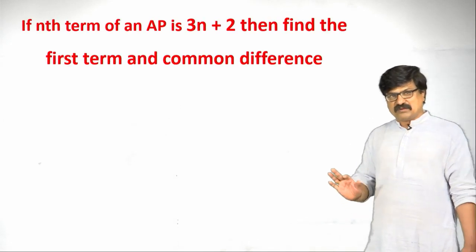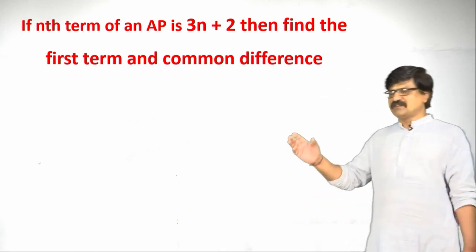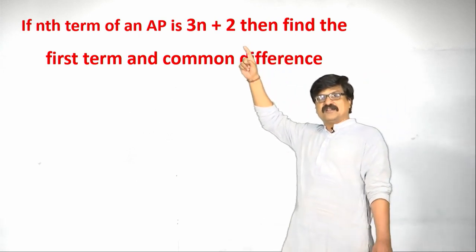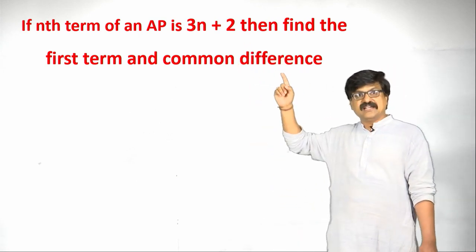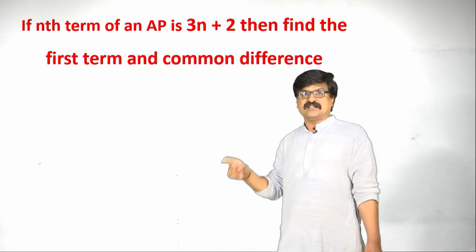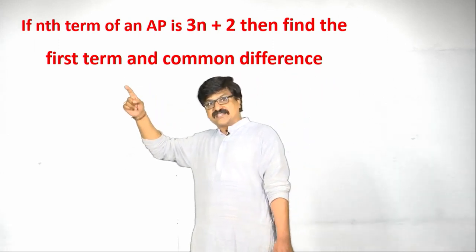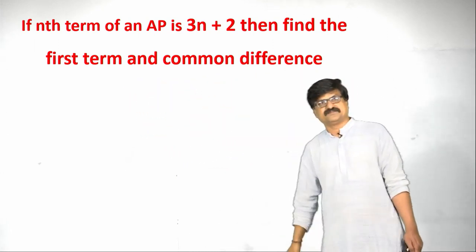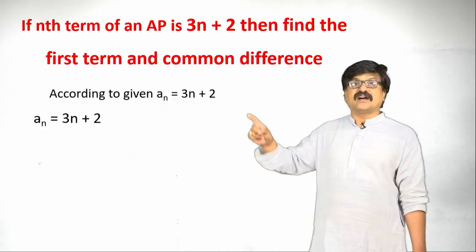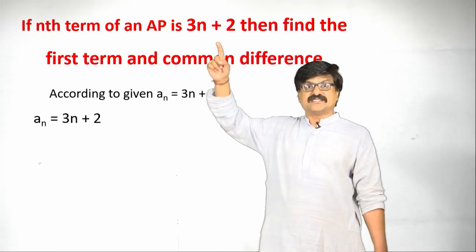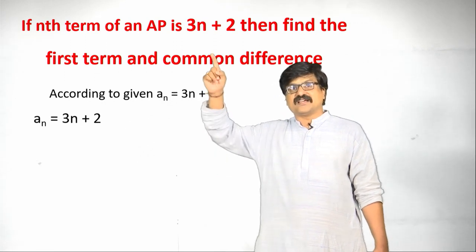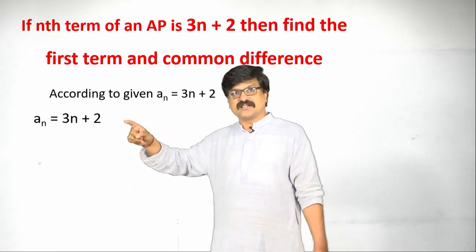Next, let us take one more problem here. The problem is like this. The nth term of an AP is 3n plus 2, then find the first term and common difference. Here nth term is given, we are going to find first term and common difference. So, in this problem, according to given, this nth term stands for an. The value of an is 3n plus 2. Again I have written here.